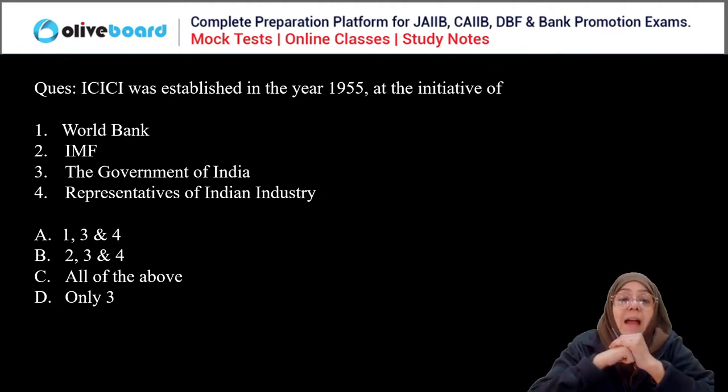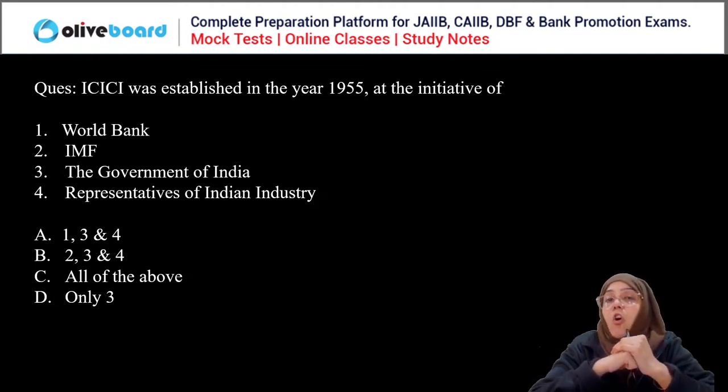ICICI, Industrial Credit and Investment Corporation of India, has been established at the initiative of whom? World Bank, IMF, Government of India, or representative of Indian industry?